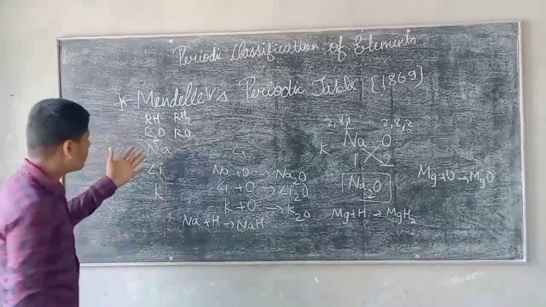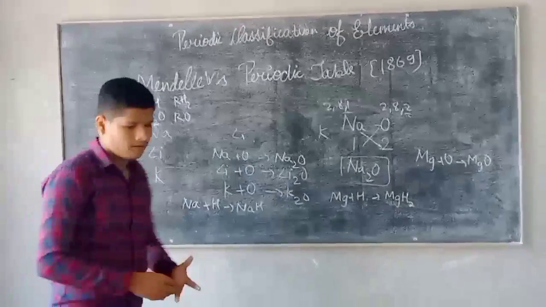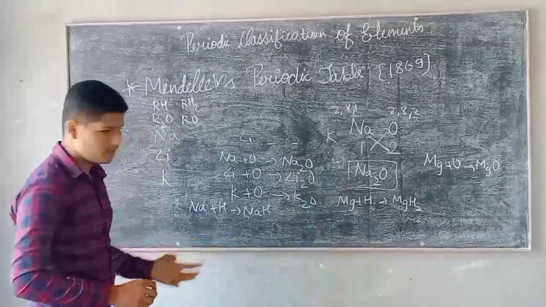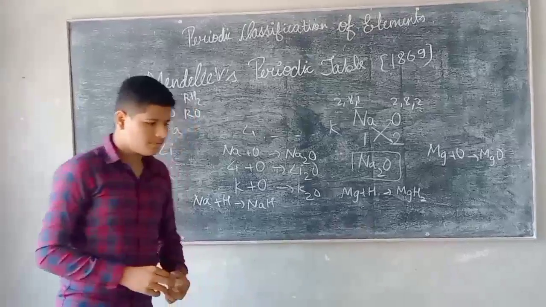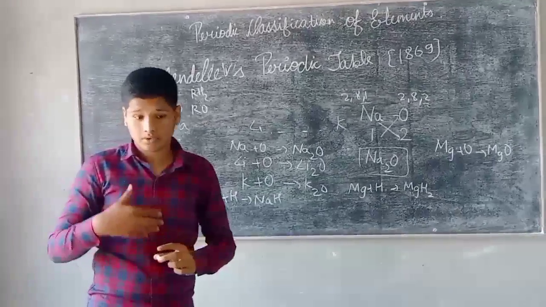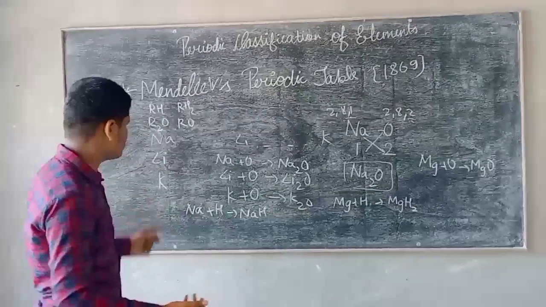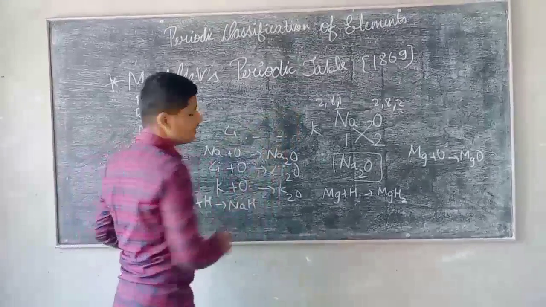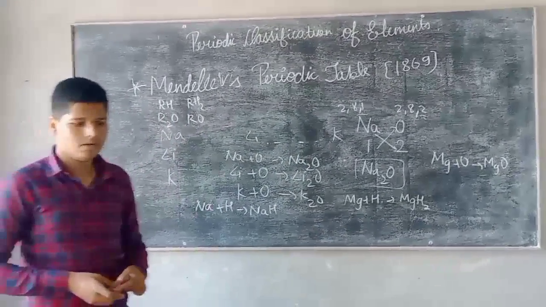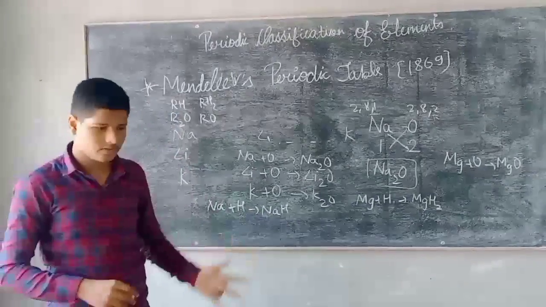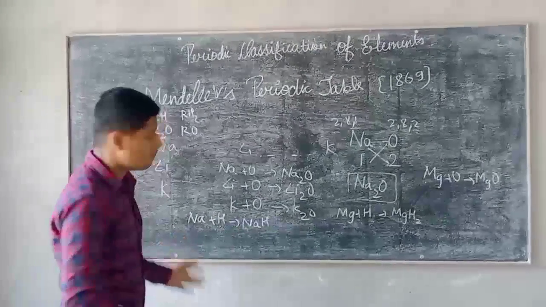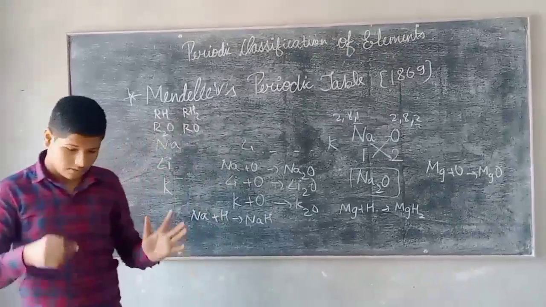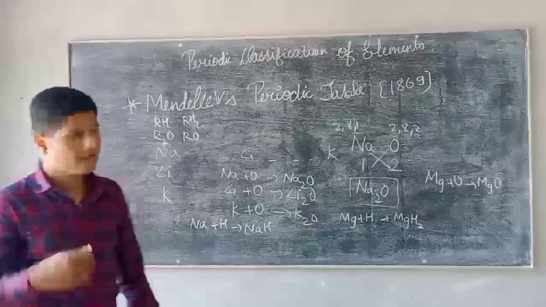The merits of Mendeleev's periodic table: he left some spaces, three spaces in his periodic table, predicting that more elements would be discovered in the future. When he made the periodic table in 1869, the inert gases, or noble gases, were not discovered. But when they were discovered, another column could be made and they could be accommodated in his periodic table.